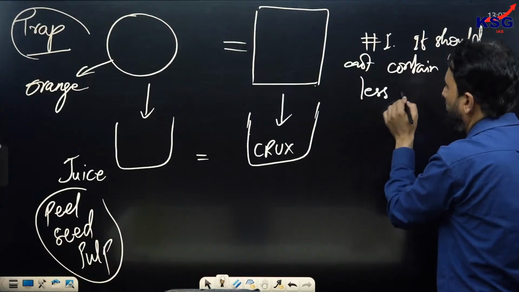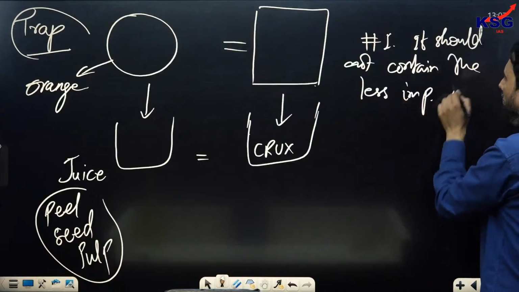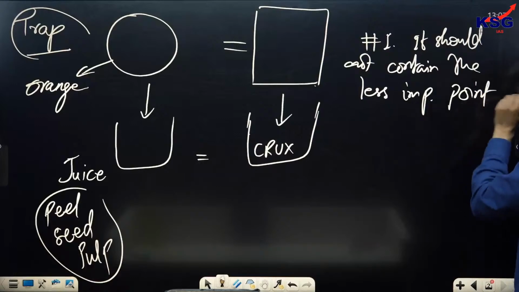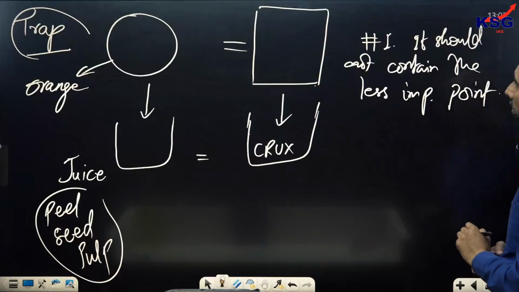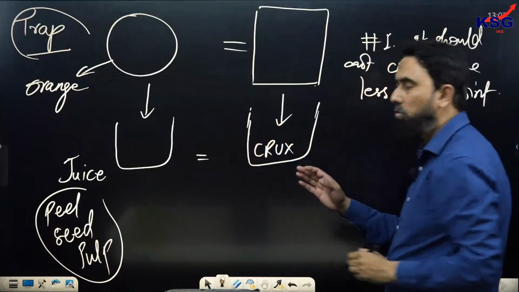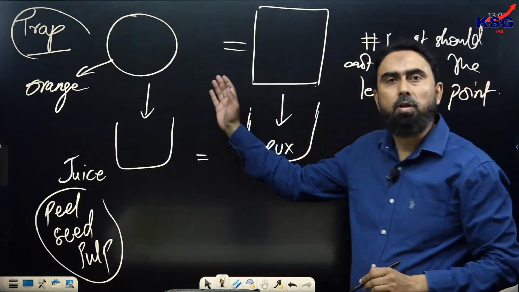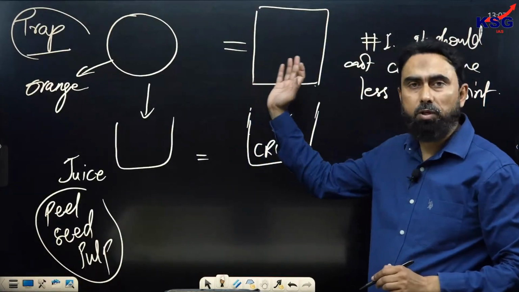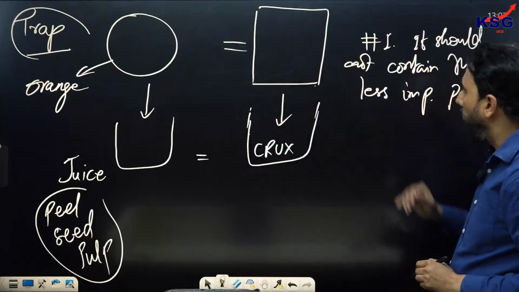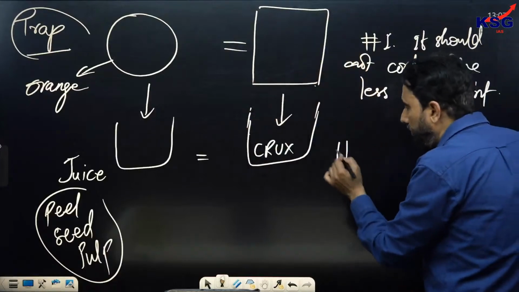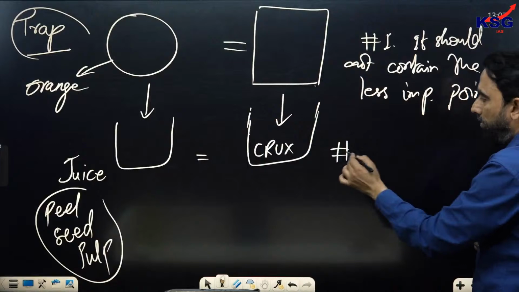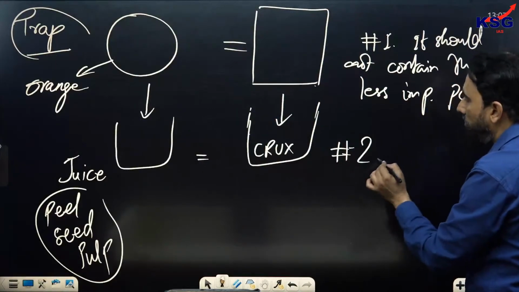The less important point. The main point should always be present there, right? So any option should not be chosen on this basis that it is also given in the passage. There may be secondary or tertiary type of material also given in the passage. So this trap is understood, and while evaluating the option you can safeguard yourself.